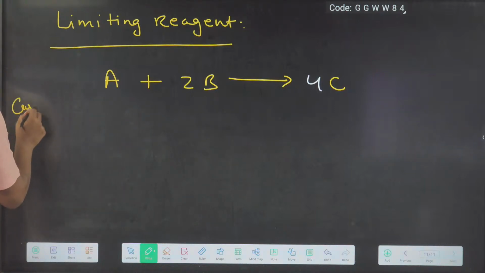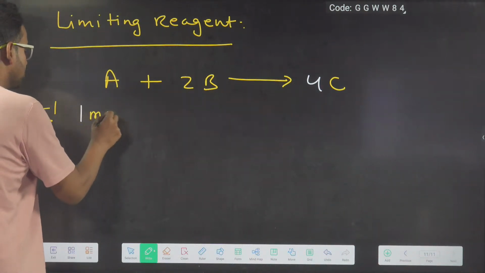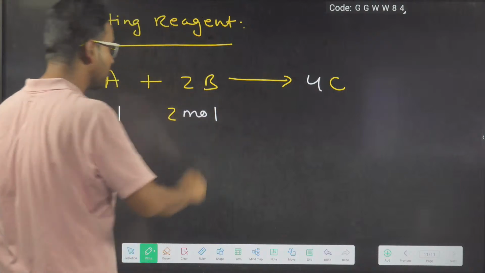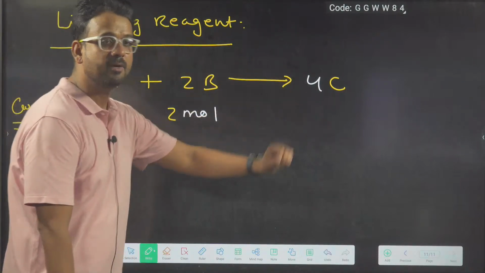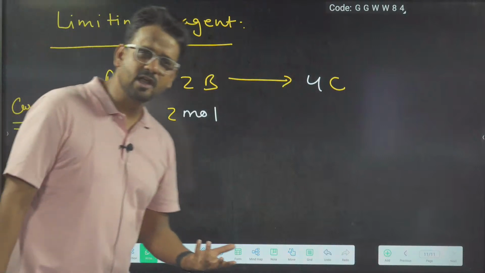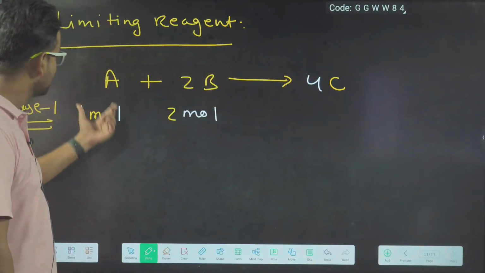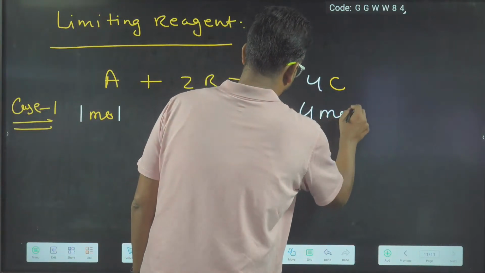Consider case one, that I am starting this reaction with 1 mole of A and 2 mole of B. And I ask you, how much C will be produced? You will say, sir, easy problem, sir. 1:2:4 ratio. So 1 mole of A and 2 mole of B is going to produce 4 mole of C.